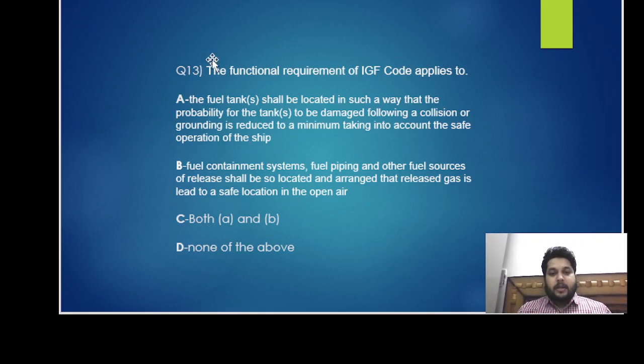Question number 13. The functional requirement of the IGF Code applies to: A, the fuel tank shall be located in such a way that the probability of the tanks to be damaged following a collision or a grounding is reduced to a minimum, taking into account the safe operation of the ship. B, the fuel containment system, fuel piping, and the other fuel sources of release shall be located or arranged so that released gas is released to a safe location in the open air. C, both A and B. D, none of the above.